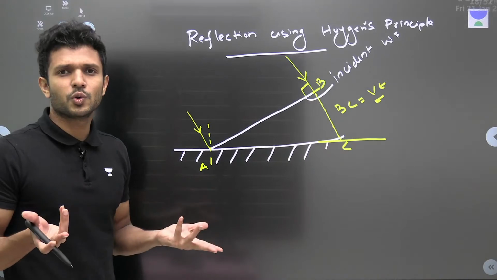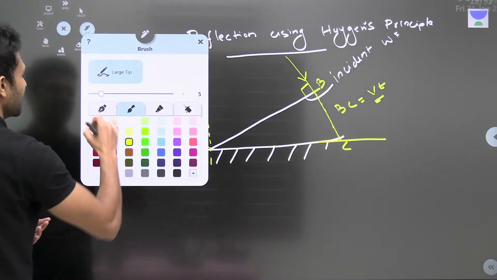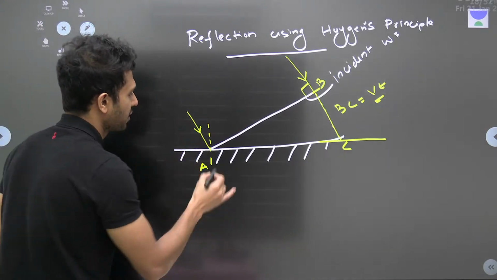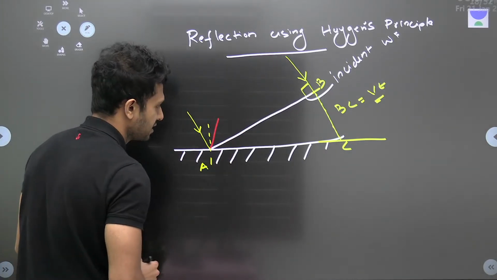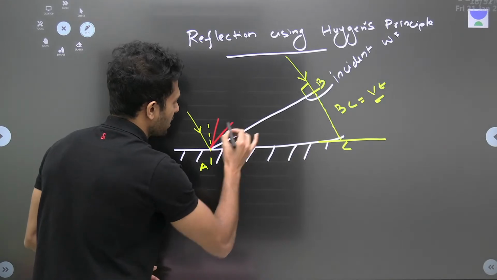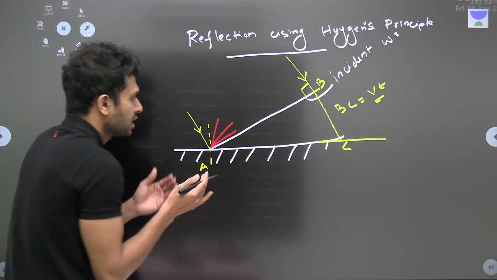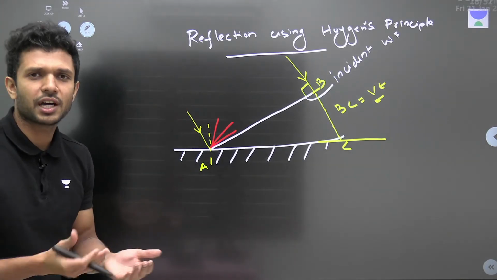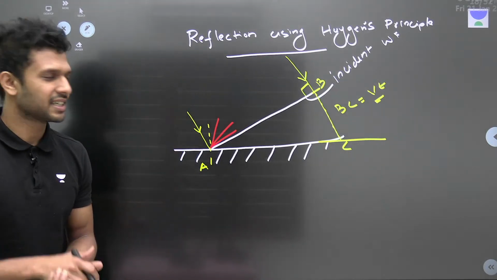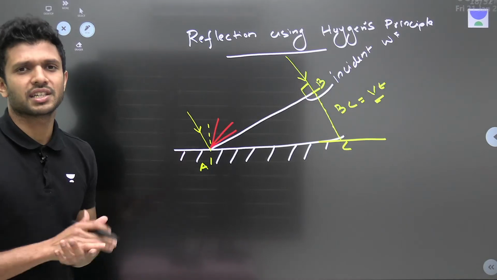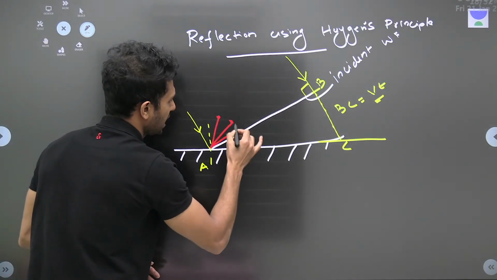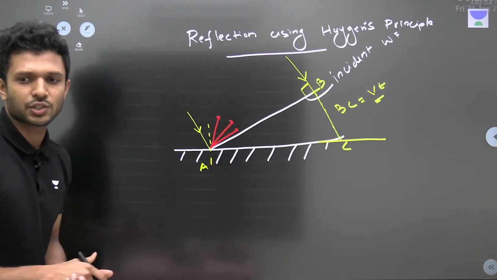A ray, we don't know which direction it is. We only know the distance it is going to travel is vt. After reflection, we know that it can be like this. It can travel a vt. It will be like this, or it can be like this. We don't know in which direction it is going to travel. Actually, here we have to prove the reflection, right? So we don't know in which direction it is. So the endpoints can be any of these which are at a distance of vt.